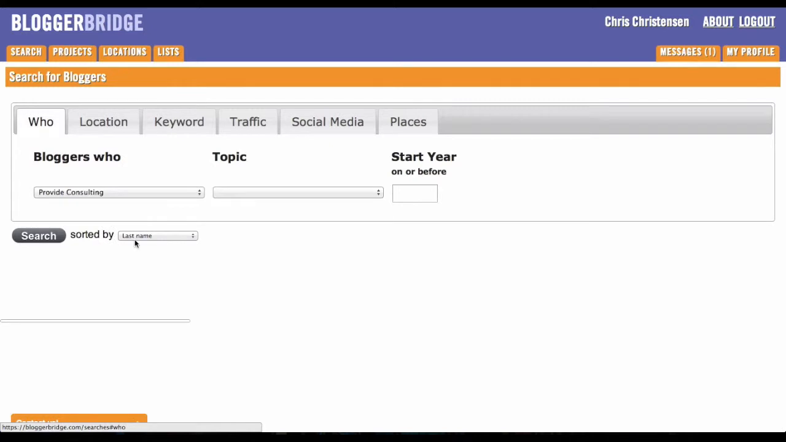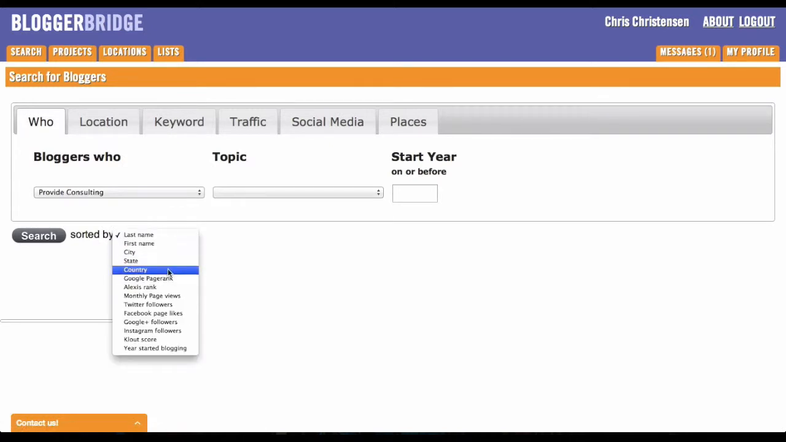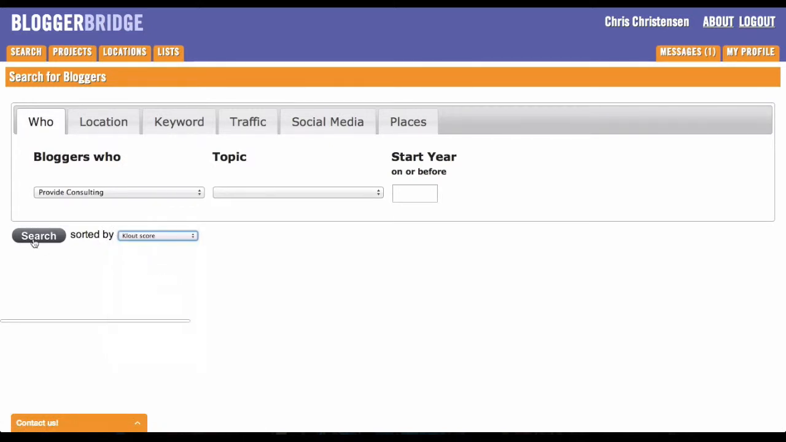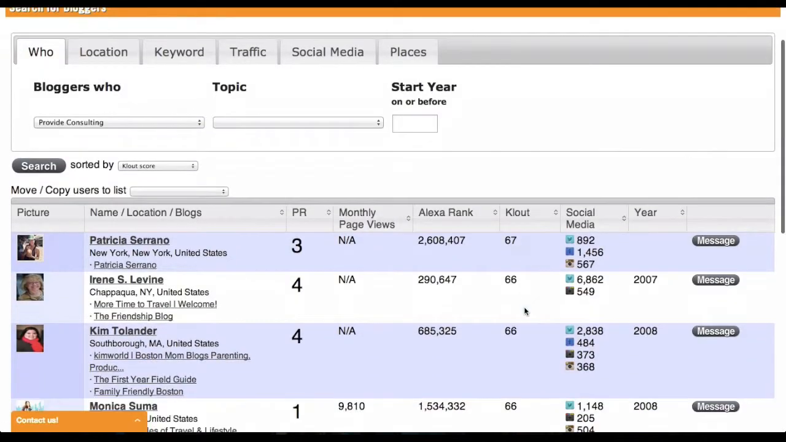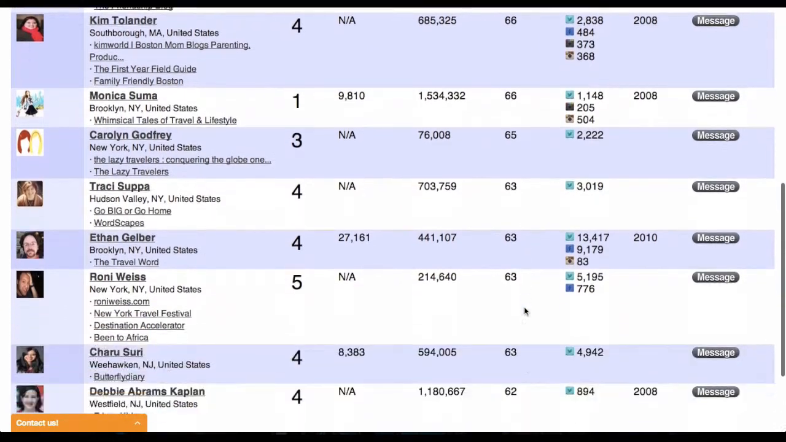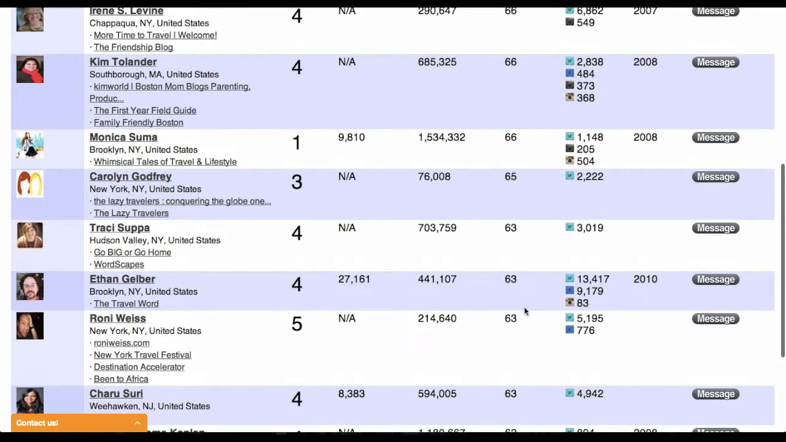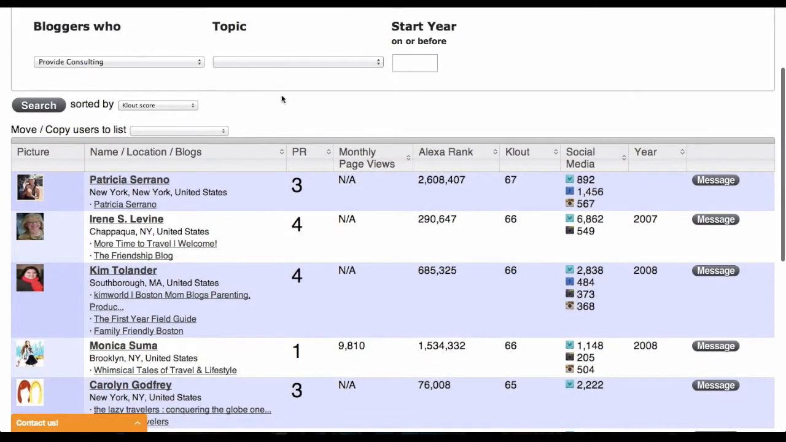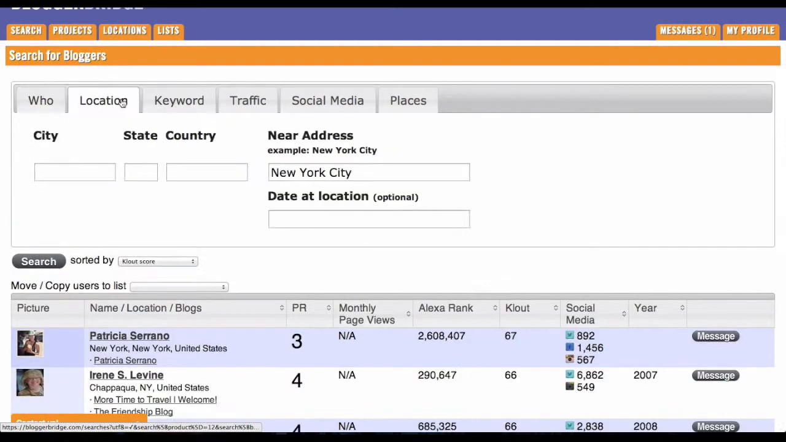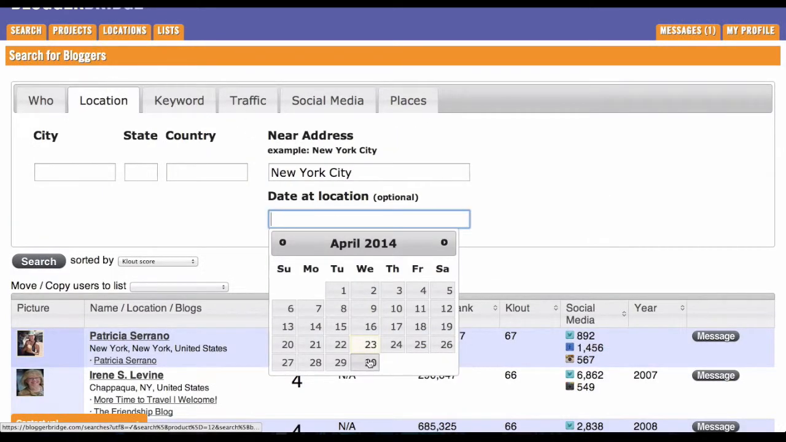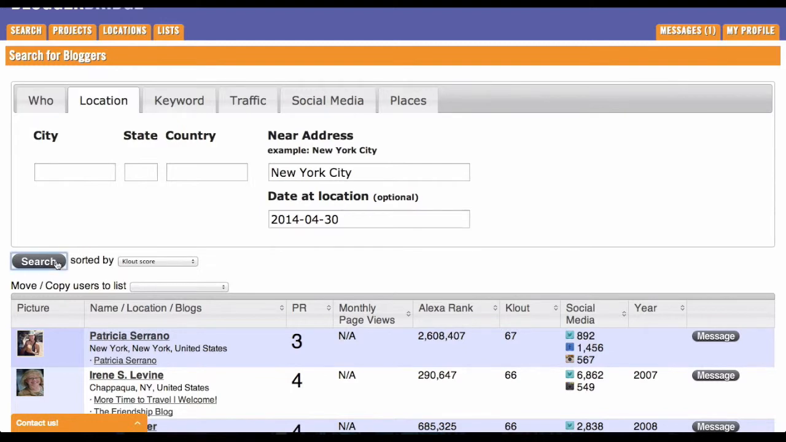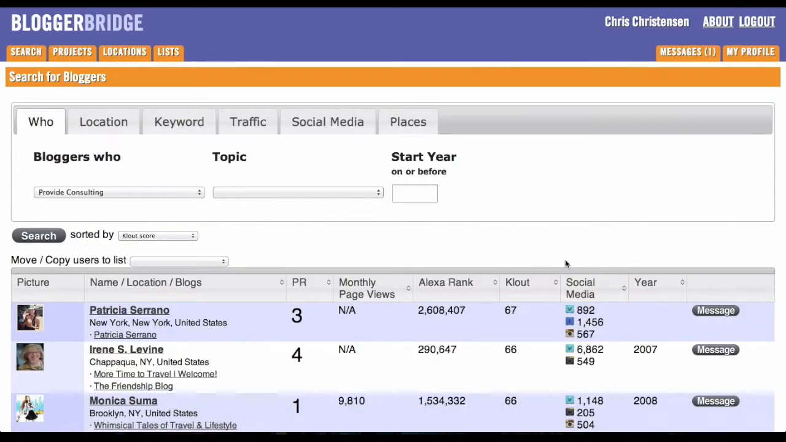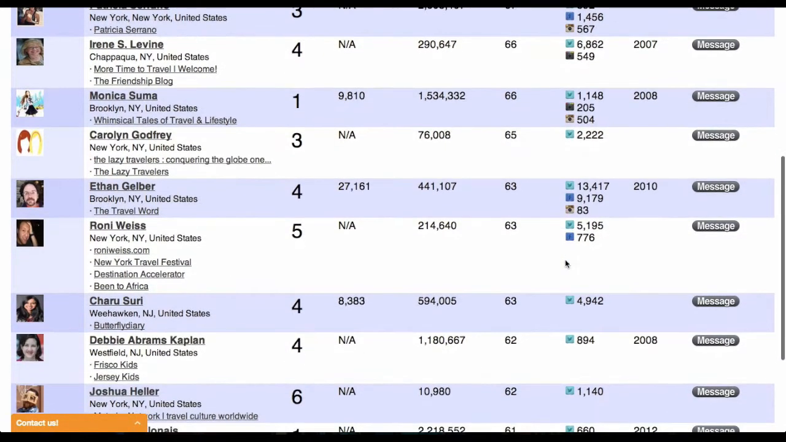Okay, let's go back here. And again, this time I'm going to sort it by Clout Score for no particularly good reason. So these are all the bloggers who have said they're going to be in New York City. It includes a lot of bloggers, for instance, who are in New York City, but you can see Kim here is actually from Massachusetts, but has a trip planned to New York City. And so I can also then say who is going to be there on a particular day. Let's say I'm doing an event here on the 30th and I want to know who's going to be in town. Then I can limit it to just bloggers who are going to be in town on that particular day.